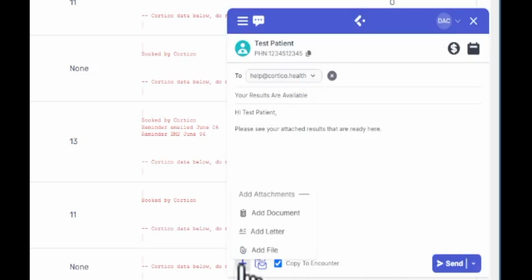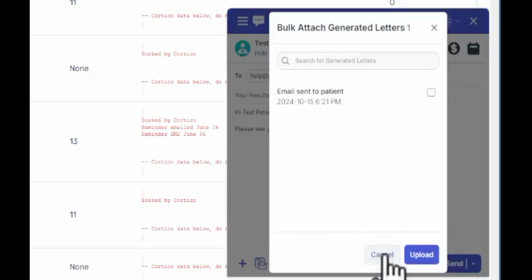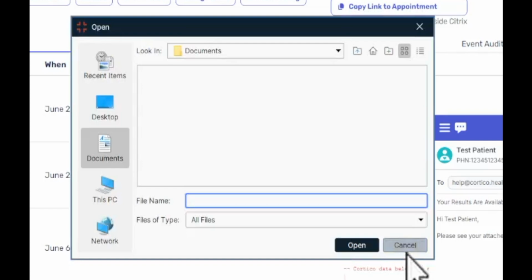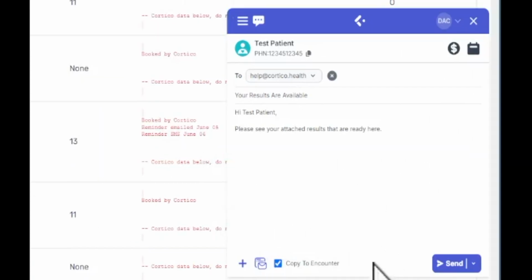So either the patient's virtual chart if they have a document that has a type set to document or letters, or you can also attach local files from the computer. Before sending this message out, you do also have the ability to enable copying the message to the patient notes, which is set to true by default.